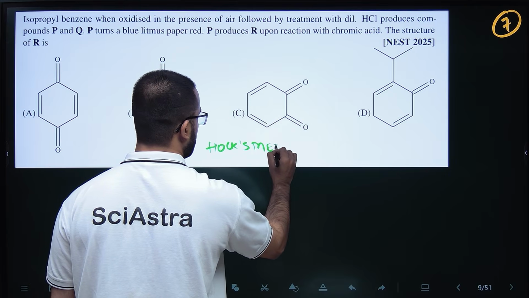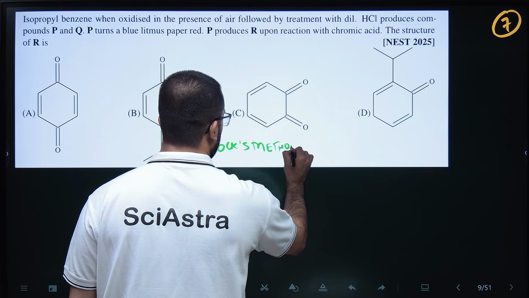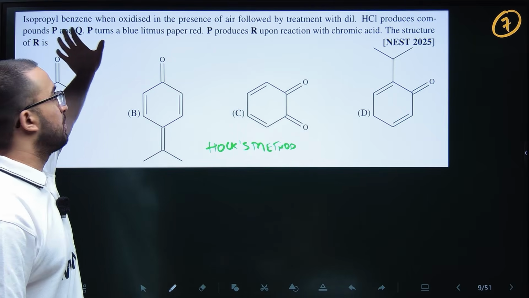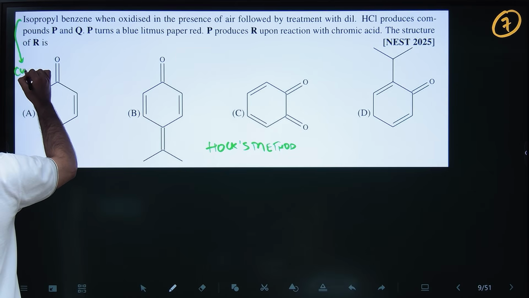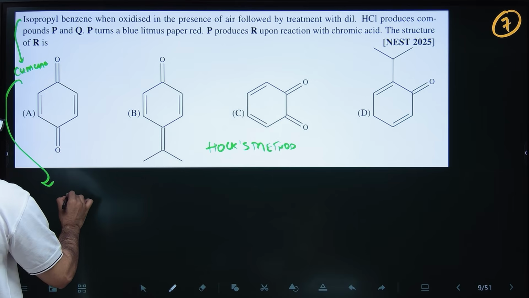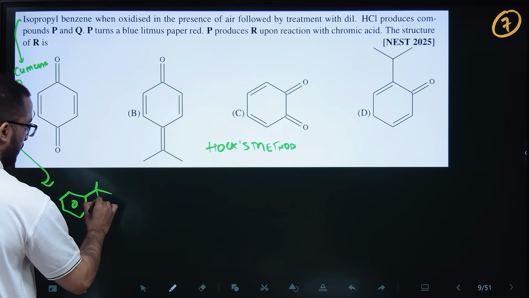That can be asked, if not directly, then in questions like these. When it is written isopropyl benzene, it is nothing but cumene. This is cumene only.